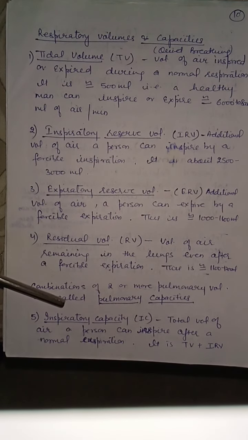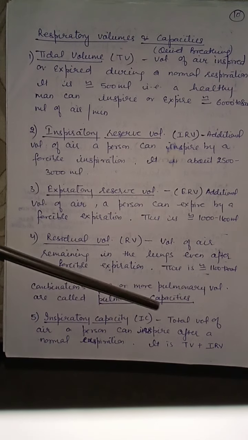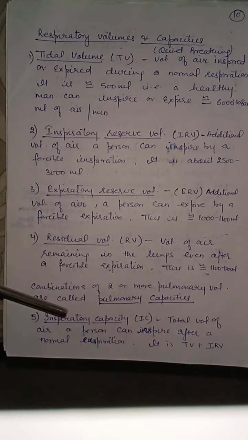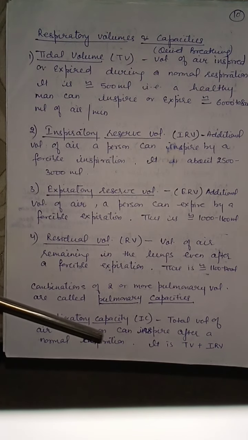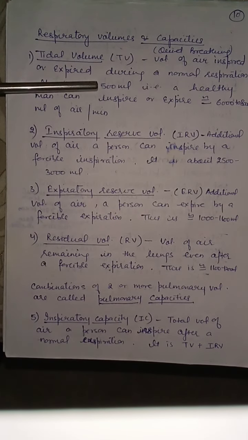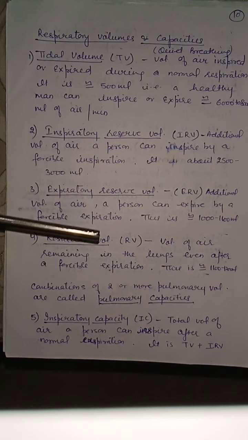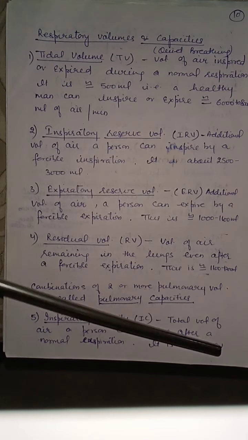First is inspiratory capacity. Total volume of air a person can inspire after a normal expiration. It is equal to TV plus IRV. TV is during normal breathing and IRV by forcible inspiration. So it is equal to TV plus IRV.